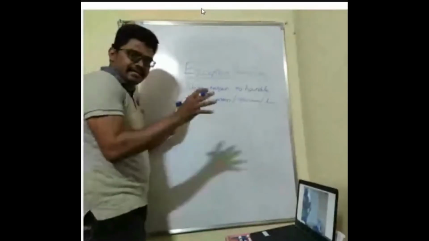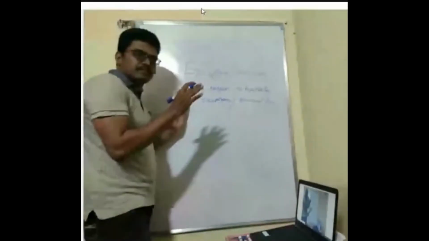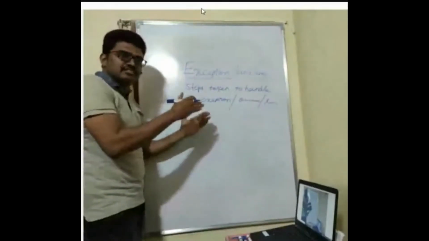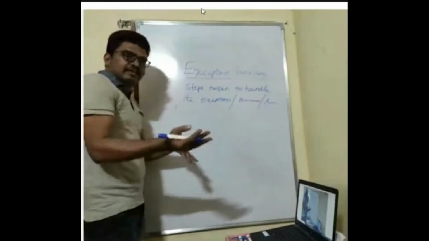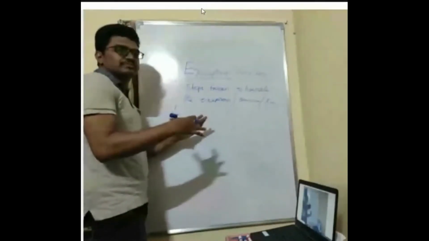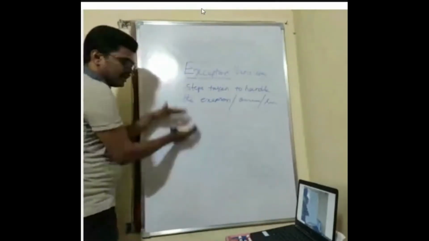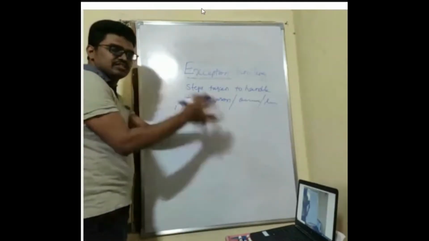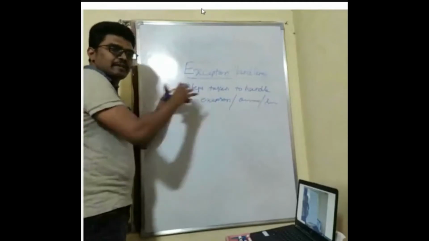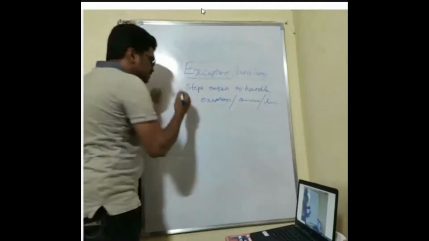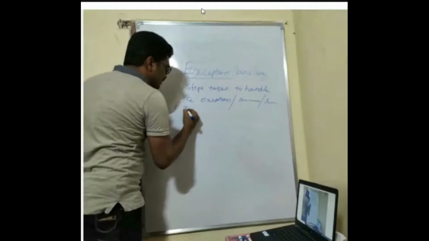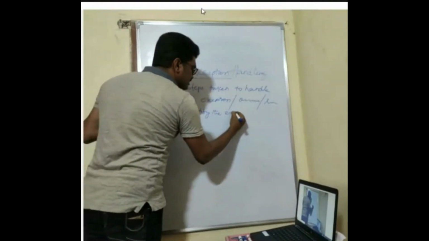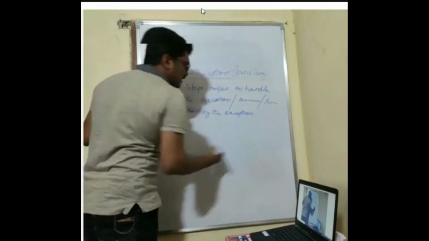There are many languages which do exception handling. For example, if you go to C++, it does. Java, it does. Python, it does. JavaScript, it does. There are so many languages which do exception handling. But these steps, around 4 steps or 5 steps we are going to discuss. So these steps are common to these languages. But how these steps are implemented may vary, but the steps are same. The first one is identify the exception. First step is identify the exception or identify the abnormal condition.